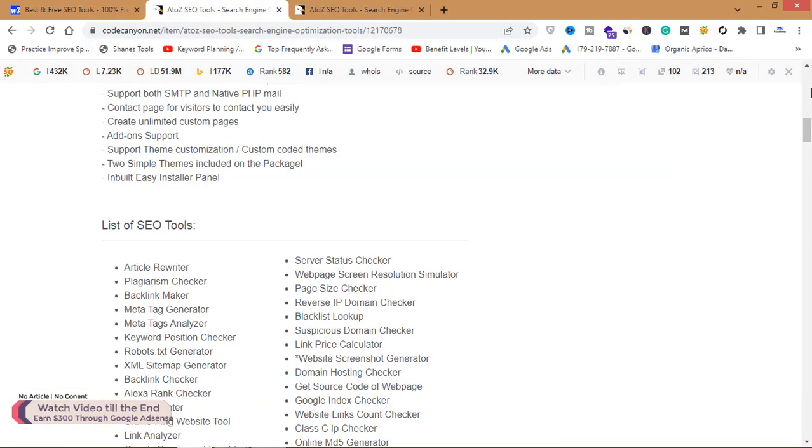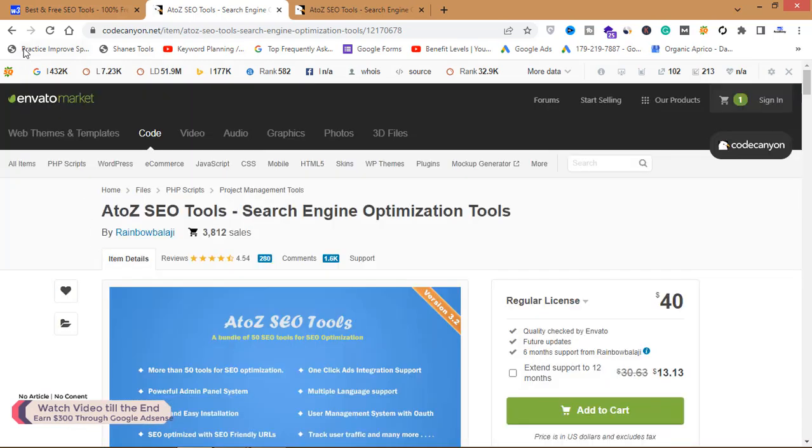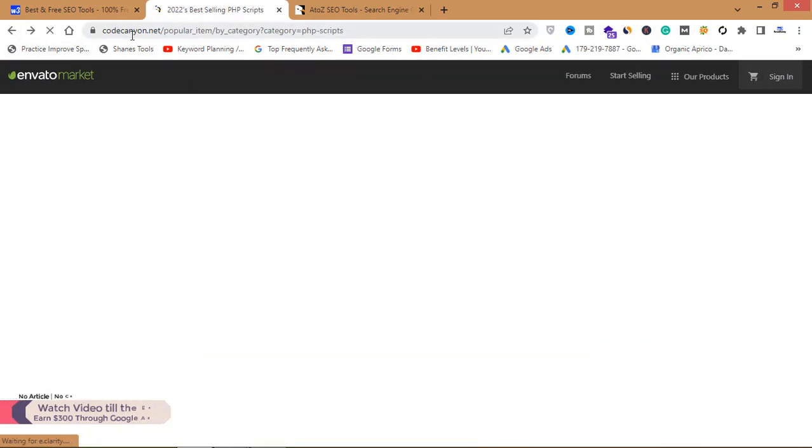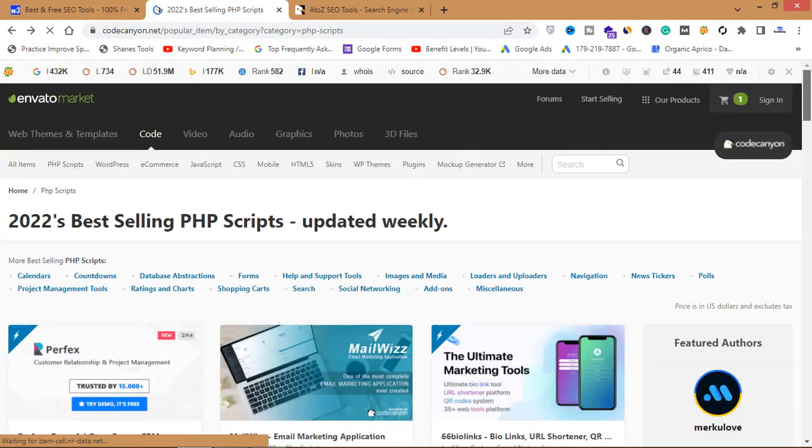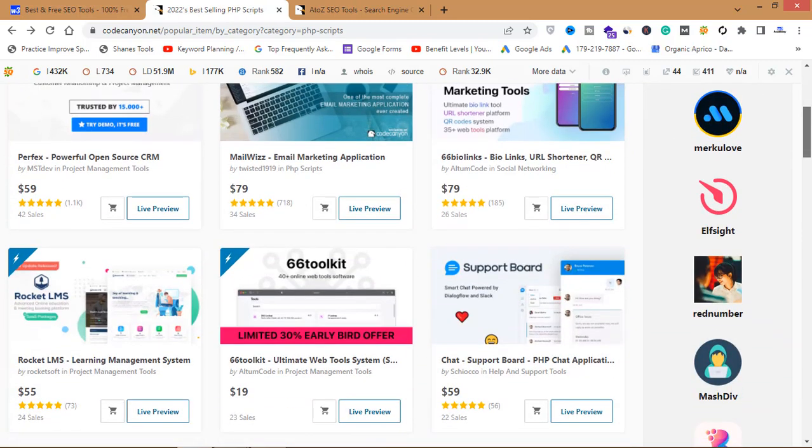You can buy any tool from here. There are thousands of tools on codecanyon.net. You can search for digital marketing, email marketing, SEO, and any tool. You can just get the tool from here, and then you need a domain name and a hosting to publish it on your website.